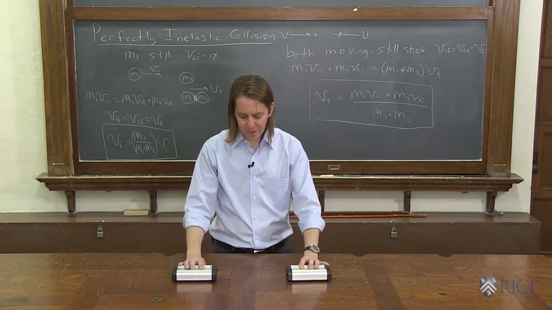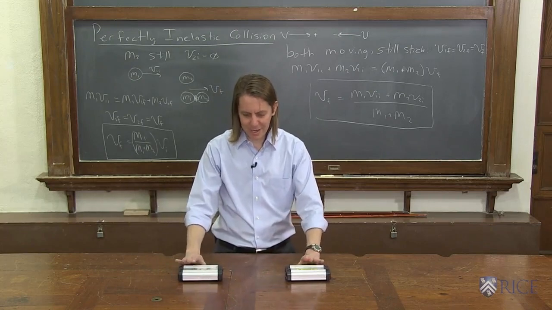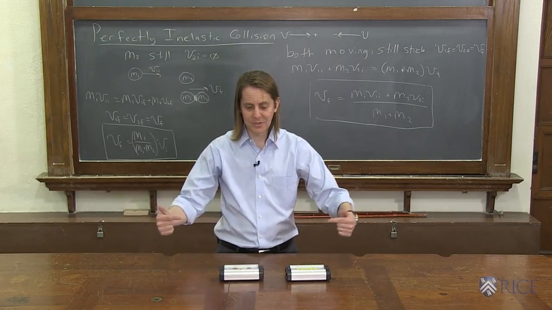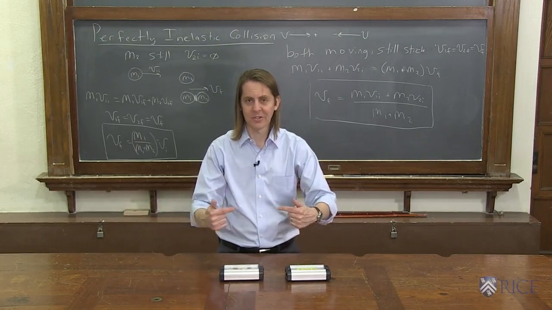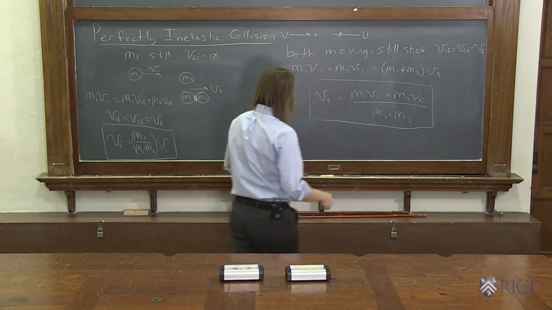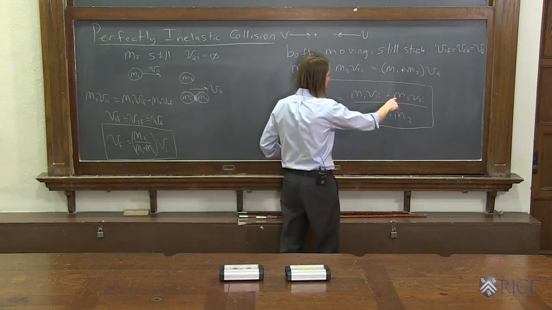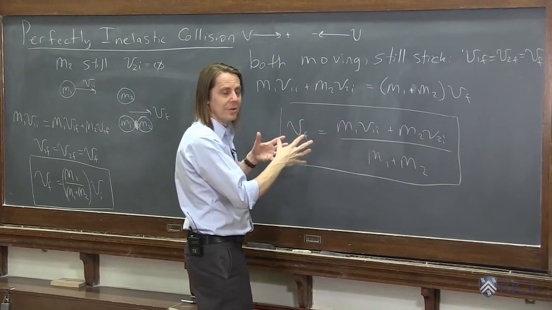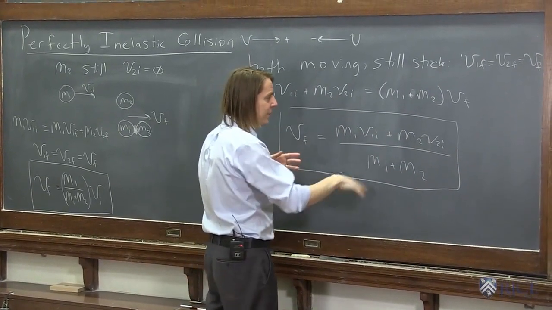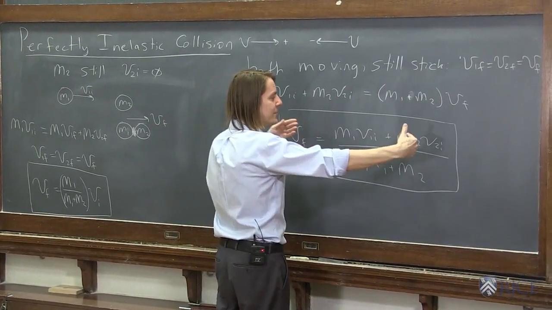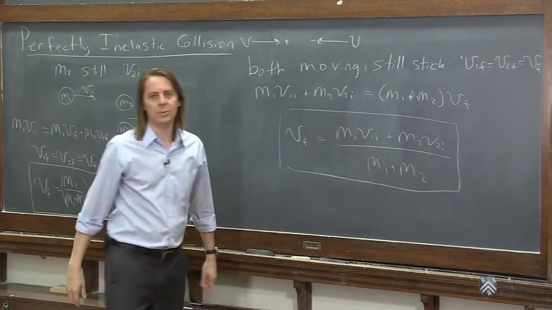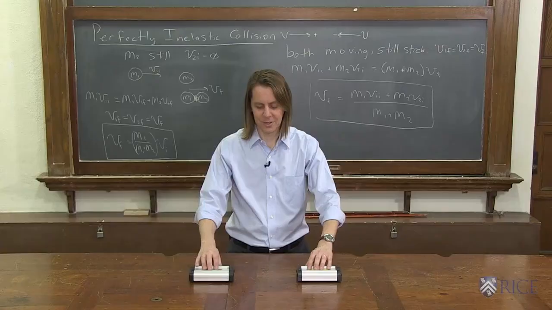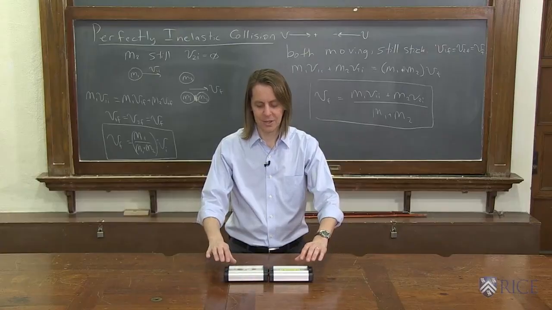You could also have a perfect balance. What if we had the same mass and they came together at the same rate? Then the momentum would be 0, and if they're going to stick together, they would have to stop. Right? So if M1 equals M2, you could factor out all of these M's, and it would cancel, and V1 and V2 are opposite directions with the same amount, you just get 0. It would just stop. So we can see if I can make that happen here. So we bring them together, and they just stop.